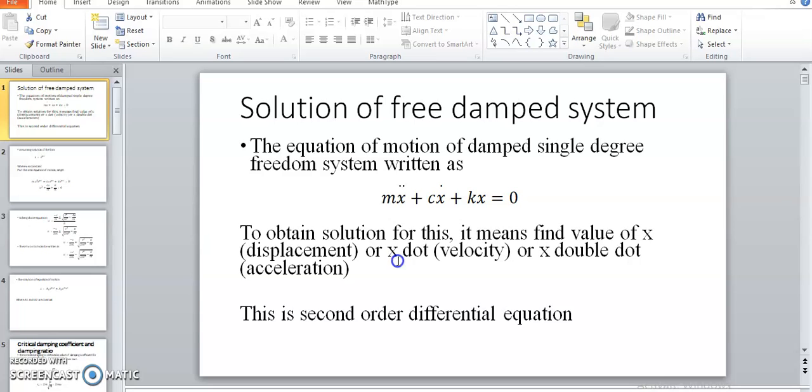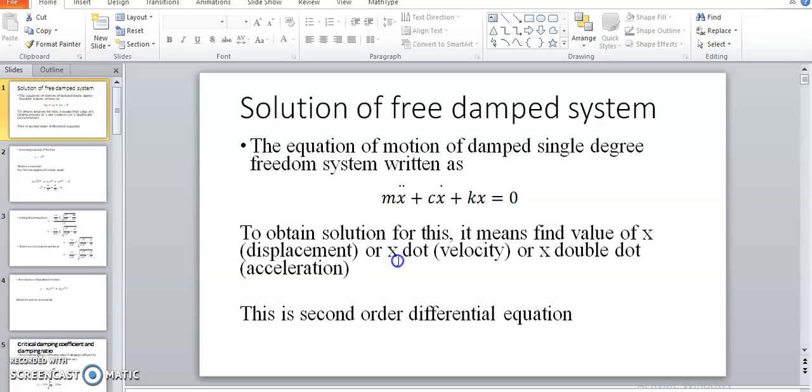Either displacement, or velocity, or acceleration. By any of these three parameters, we can express the motion of that particular body. So we are interested to find the solution, and finding the solution is nothing but finding x, or x dot, or x double dot.